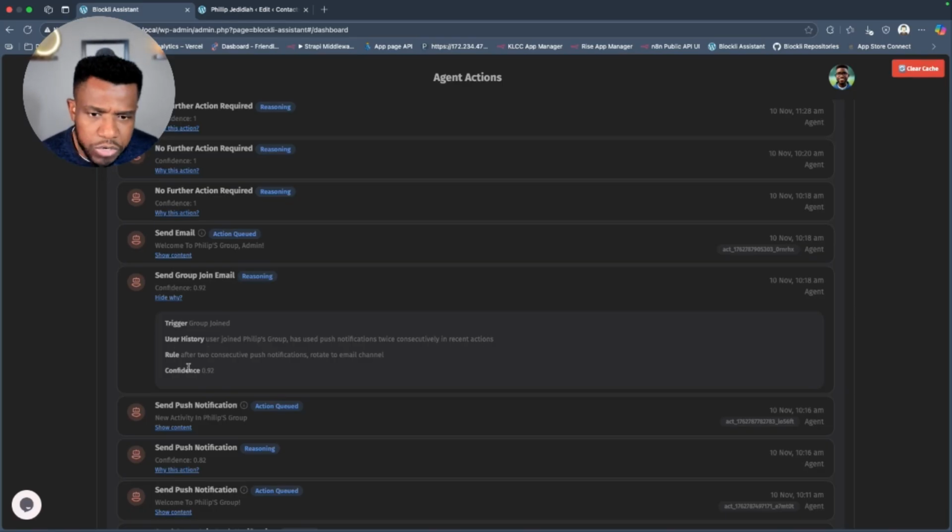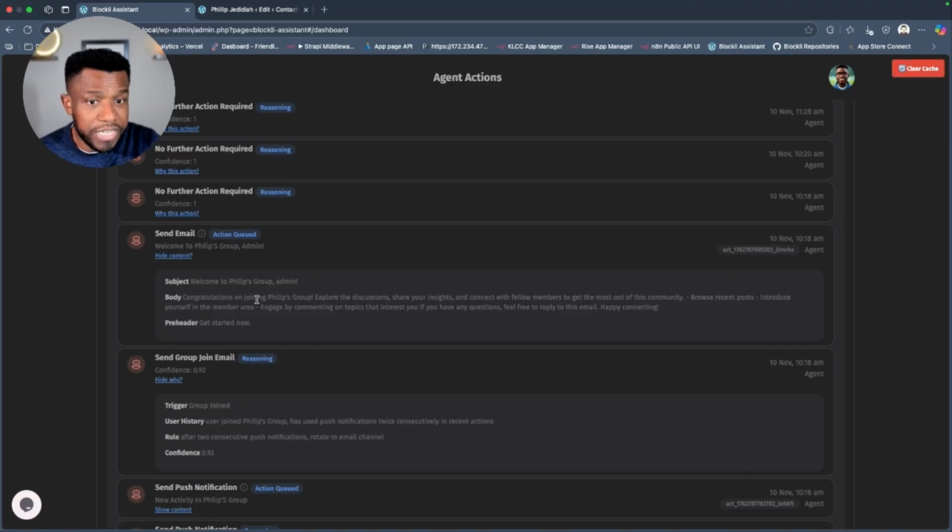And then it looks at the rule. This is the LLM thinking. So after two consecutive push notifications, rotate to the email channel, right? And then the confidence level is 0.92, so it goes ahead and queues that email. So you can see here, this person joined this group and it just wrote the email, welcome to Philip's group, right?